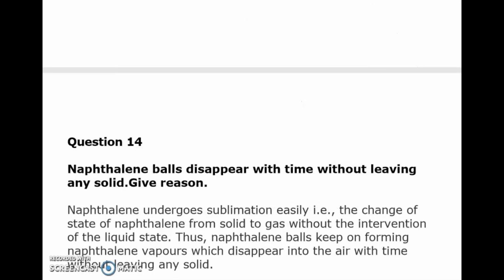Question number 14. Naphthalene balls disappear with time without leaving any solid. Give reason. Naphthalene undergoes sublimation easily. That is the change of state of naphthalene from solid to gas without the intervention of the liquid state. Thus, naphthalene balls keep on forming naphthalene vapors which disappear into the air with time without leaving any solid.